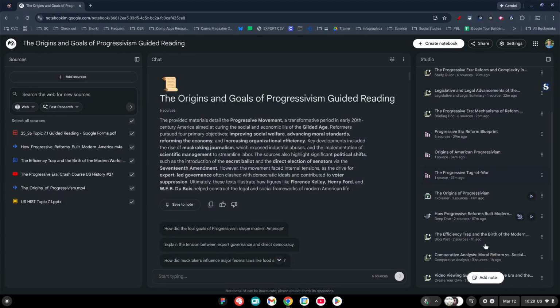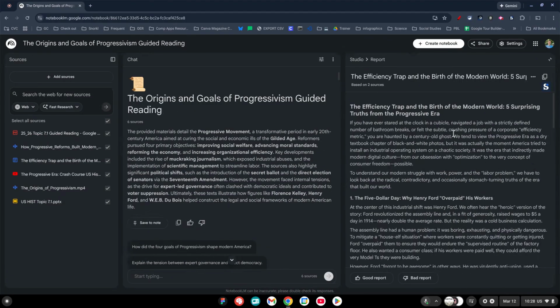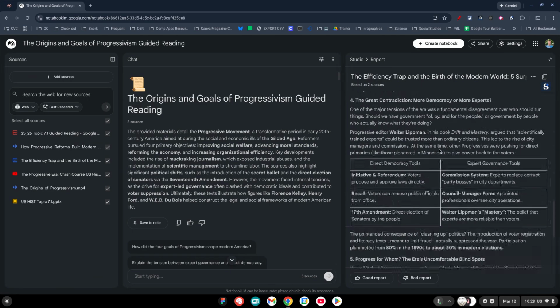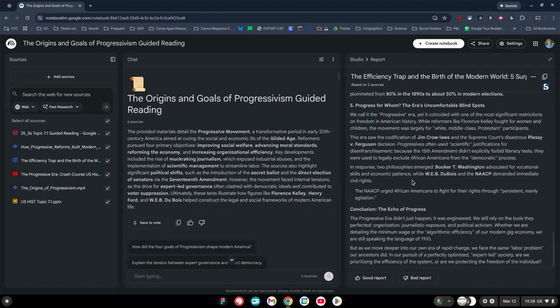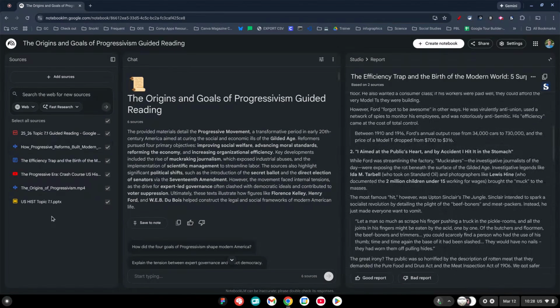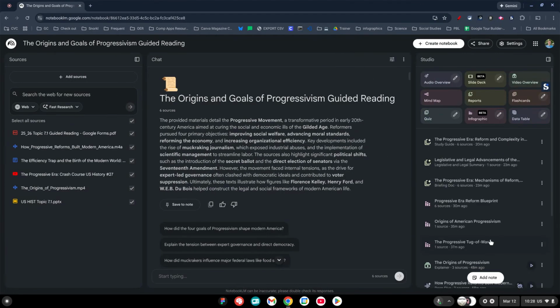Some other things, let's see, I created a blog post right here. So changing the way that this information is structured and making it more blog-post-like. We could see that right there. And again, we could take both these sources I downloaded and put them back in here so that I can generate other tools for those.